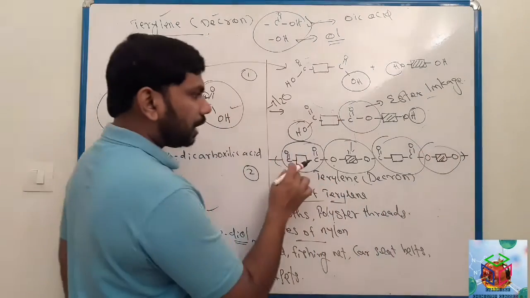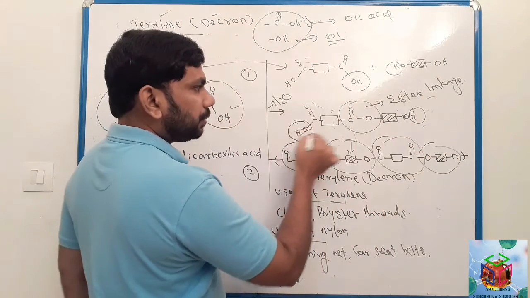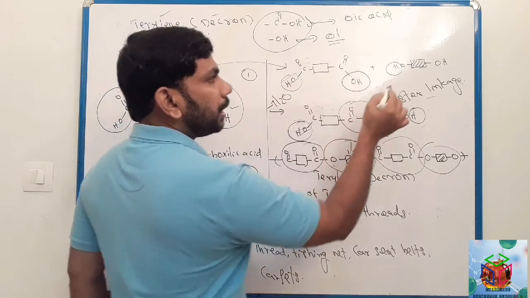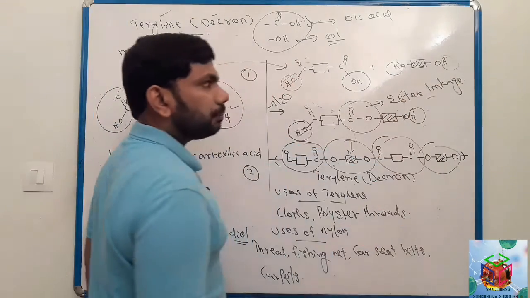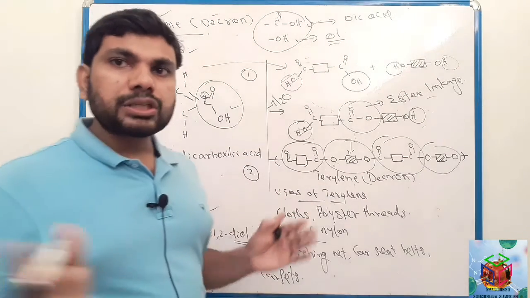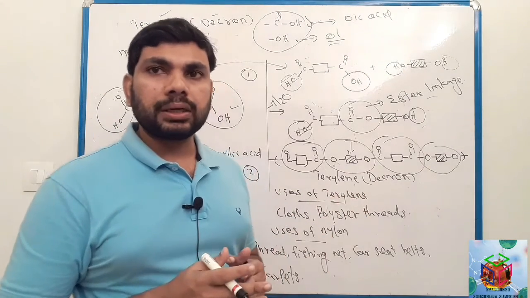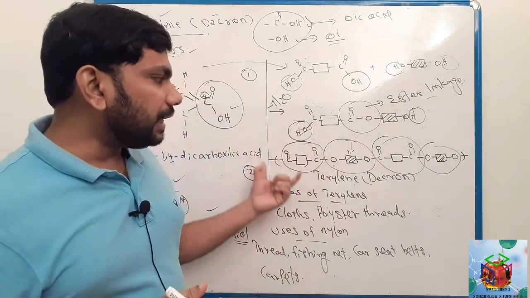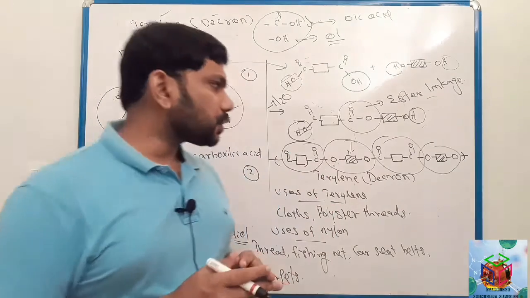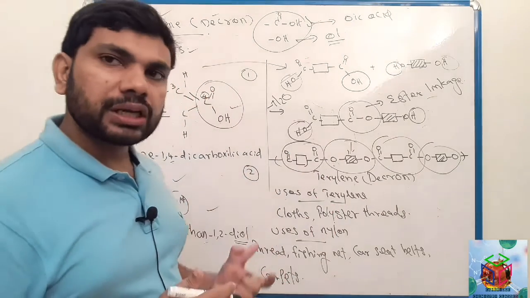From carboxylic acid OH will be removed. From alcohol hydrogen will be removed, and the rest of the part will add. Repeated molecules will be added together, and here many water molecules will be removed. Clear? So this is the formation of pterylene or Dacron.